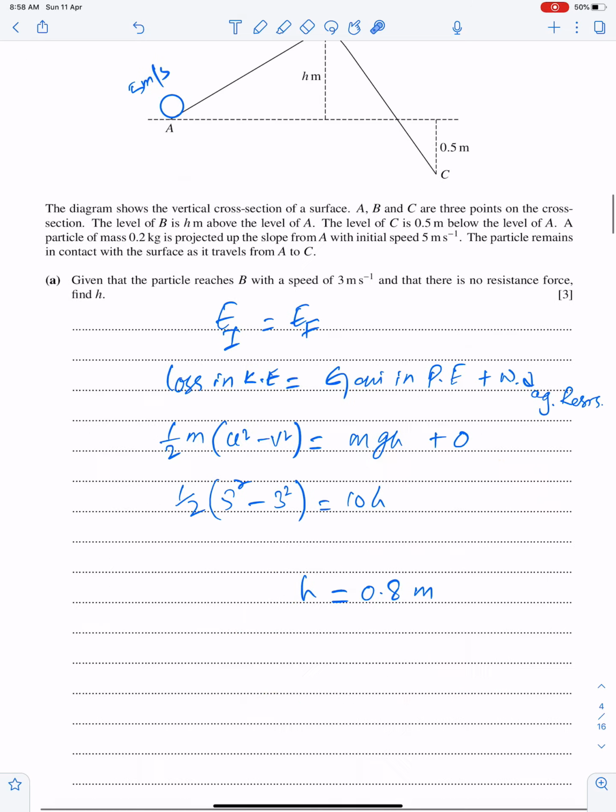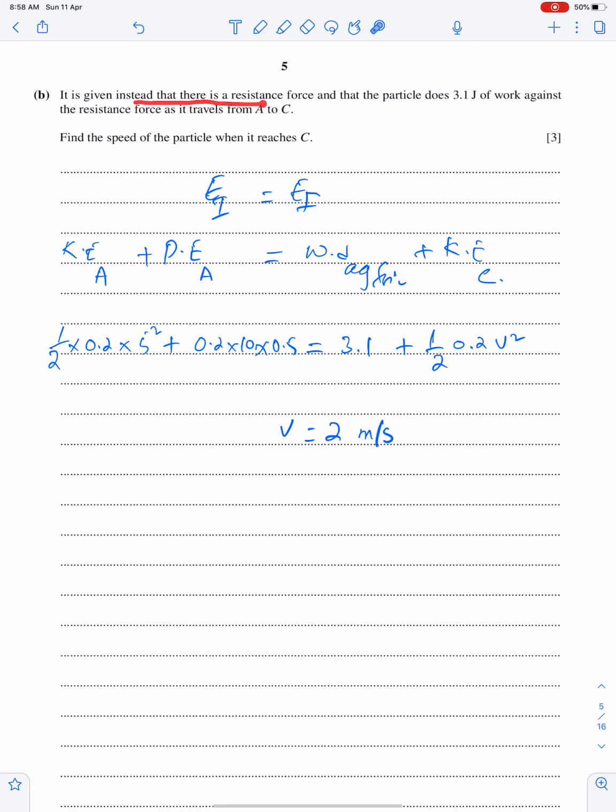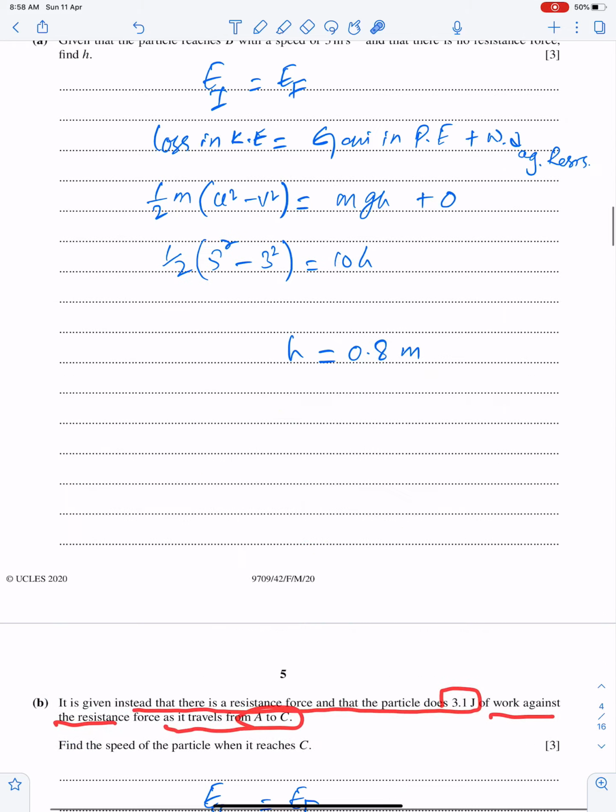Part B. It is stated that there is a resistance force and that the particle does 3.1 joules of work against the resistance force as it travels from A to C. So the work done against resistance from A to C is 3.1 joules. Now again we have to use the law of conservation of energy. So according to the law of conservation of energy, kinetic energy at A, this means sum of initial energies, and potential energy at A.